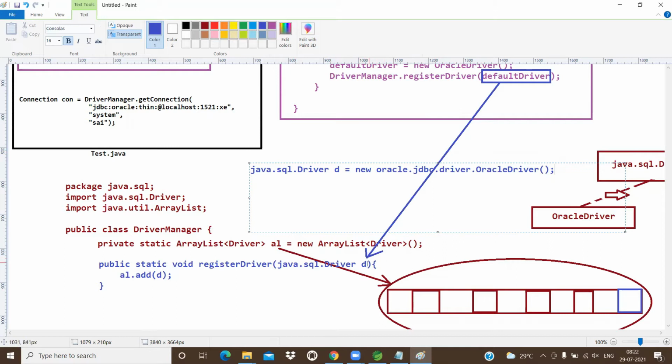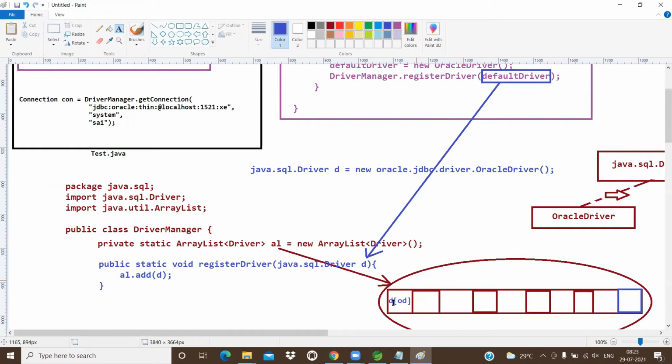So the Oracle driver will go and be stored where? d is added to what here? The ArrayList. So d will come here. d is nothing but OD. OD is nothing but the Oracle driver. The Oracle driver object will come and be stored where? In the ArrayList. Please concentrate.